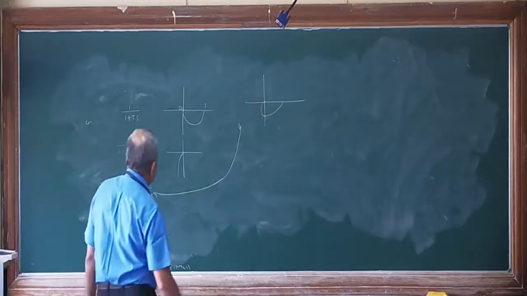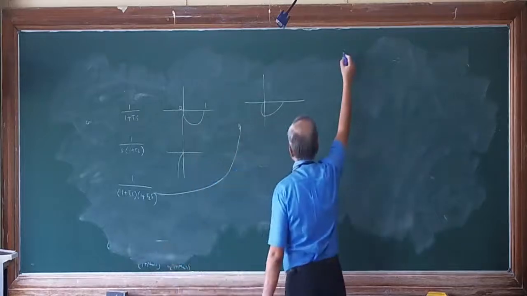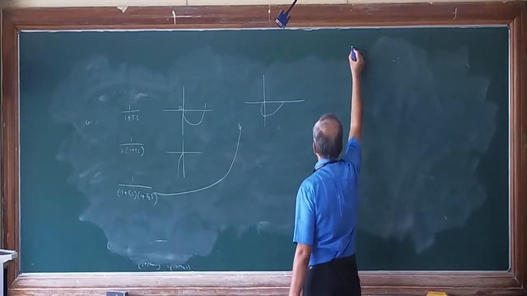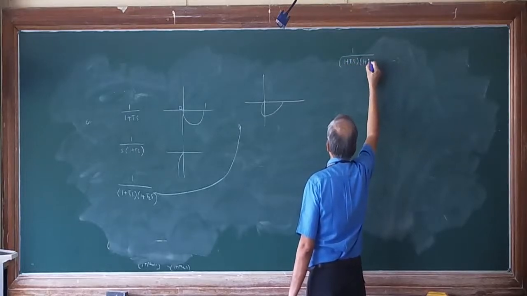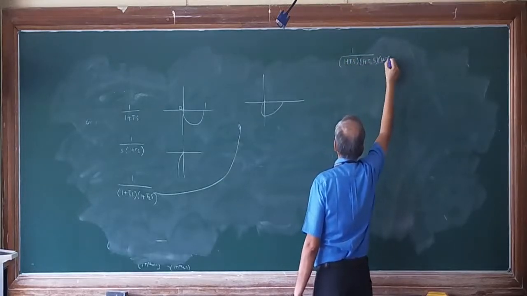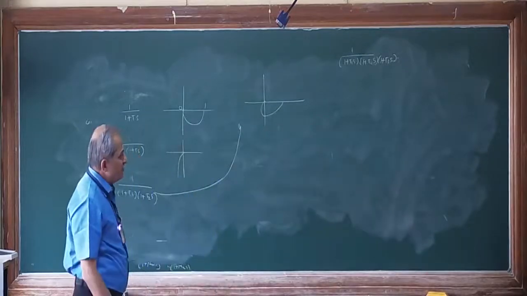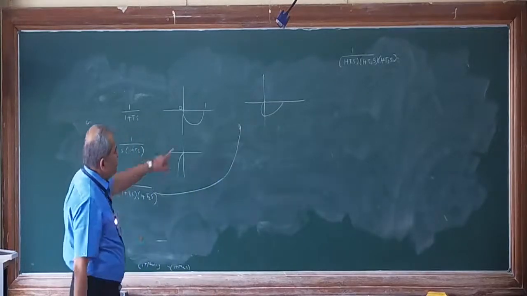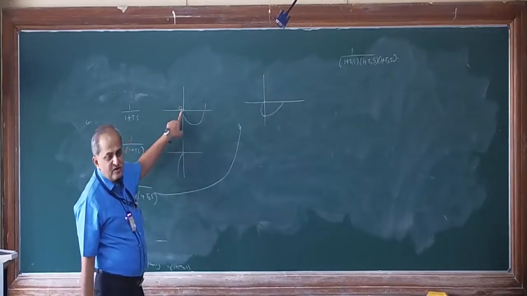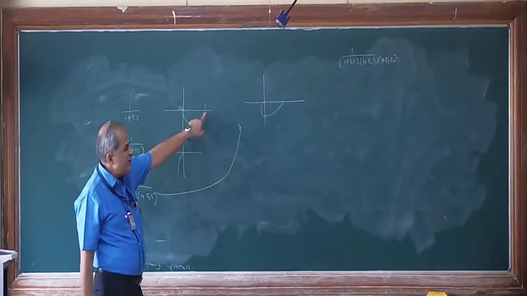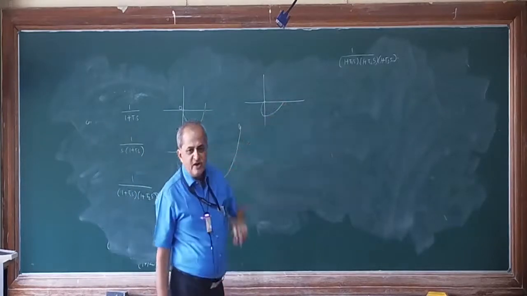The next plot I will modify like this, with three first order poles: 1 upon 1 plus T1s, 1 plus T2s, 1 plus T3s, the third pole. In that case, by common sense, when there is only one pole, it is between 0 and minus 90 angle. Here it is between 0 and minus 180 angle.